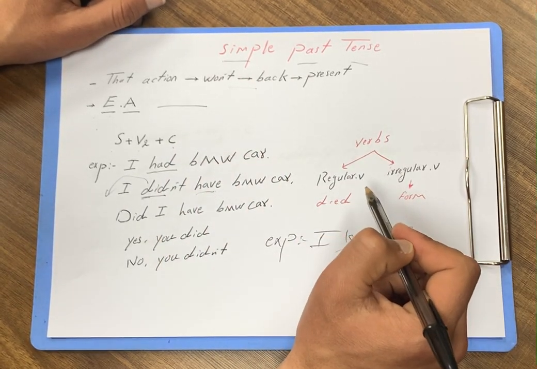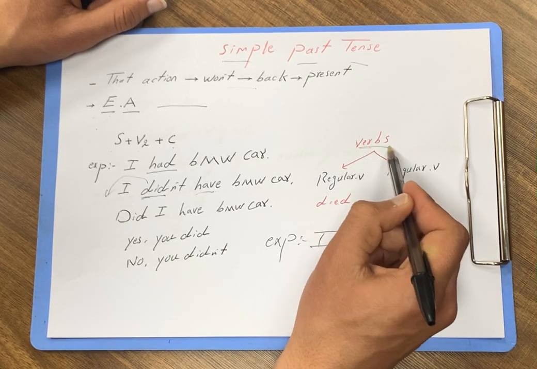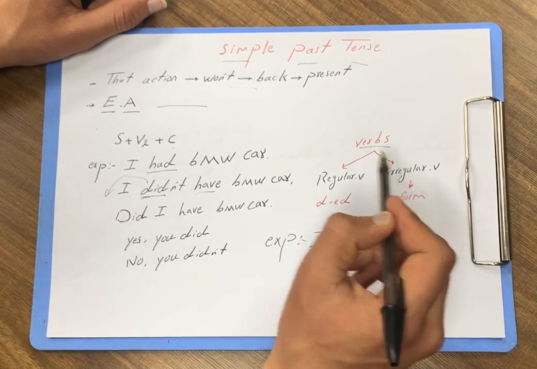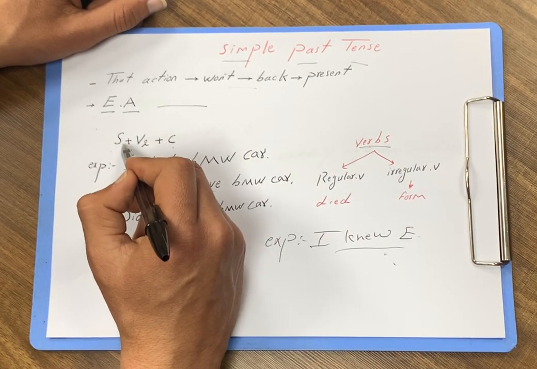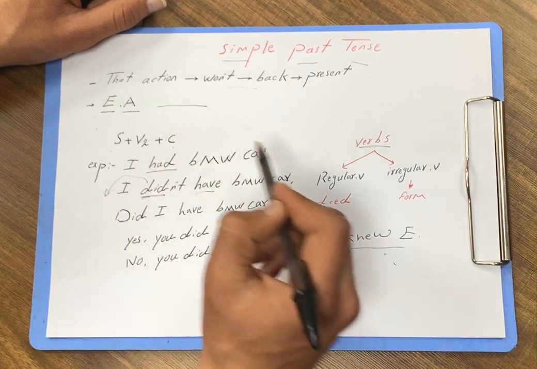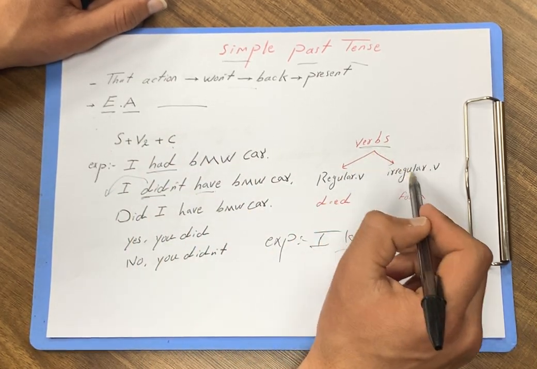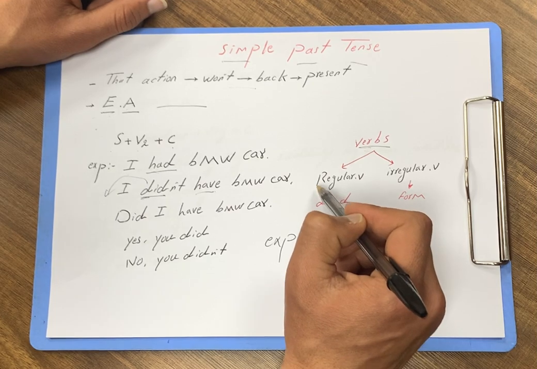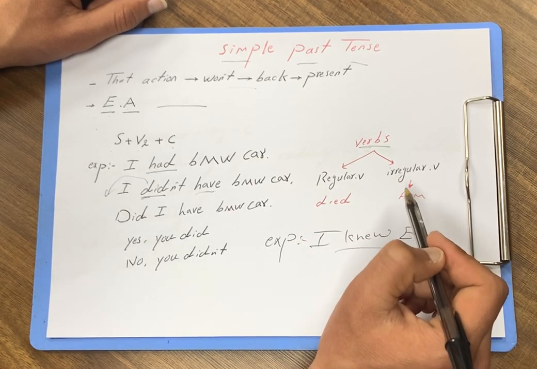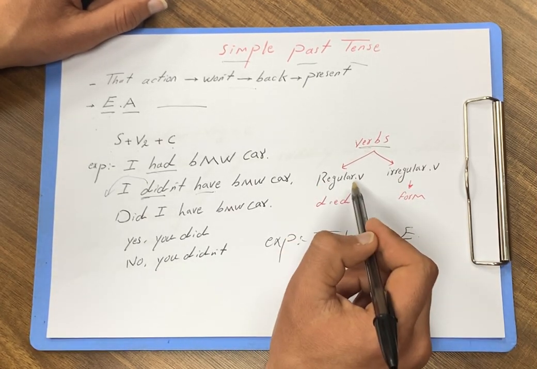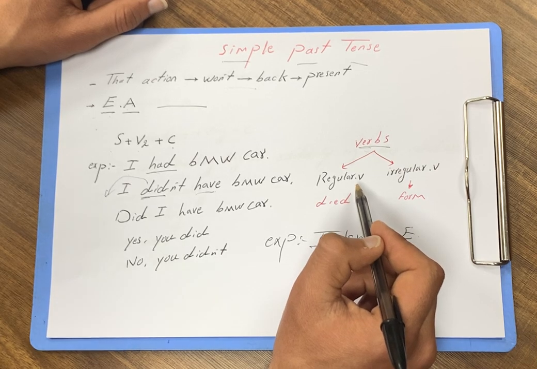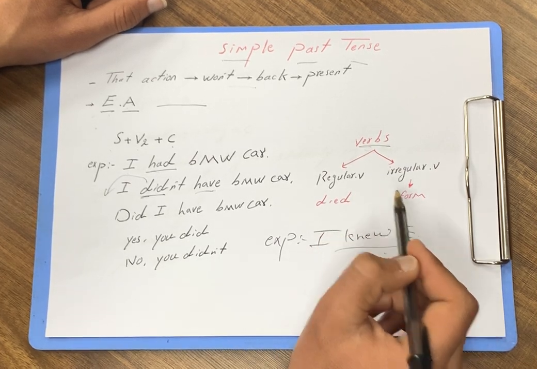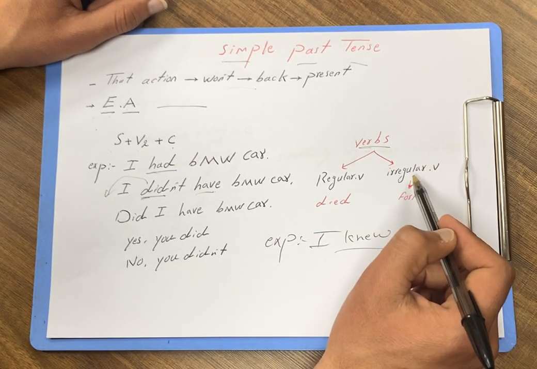But there is one more thing we should keep in mind: verbs are divided into two parts, because after the subject in simple past tense we use verb 2, the second form of the verb. The first is regular verbs and the next is irregular verbs.